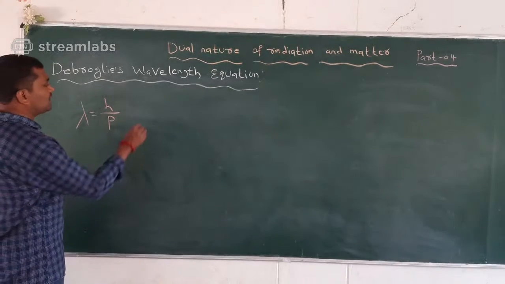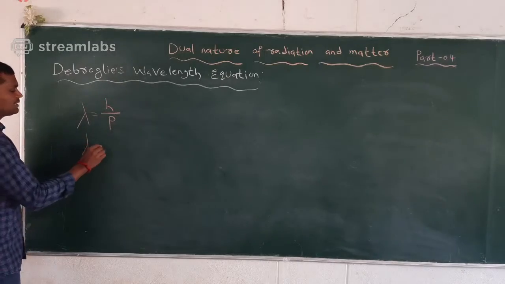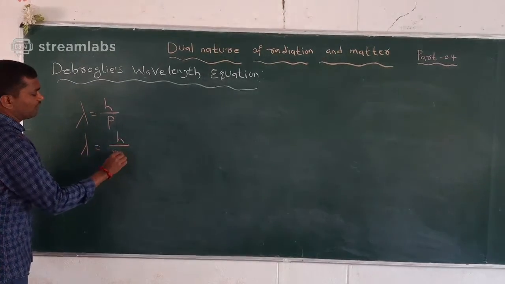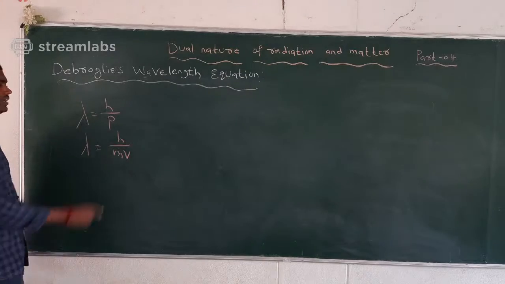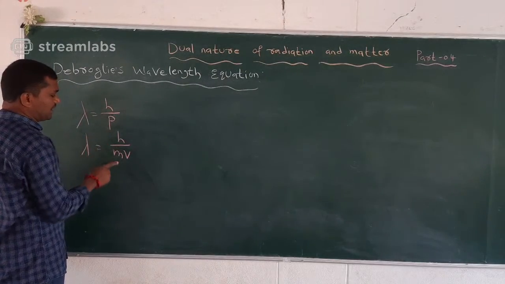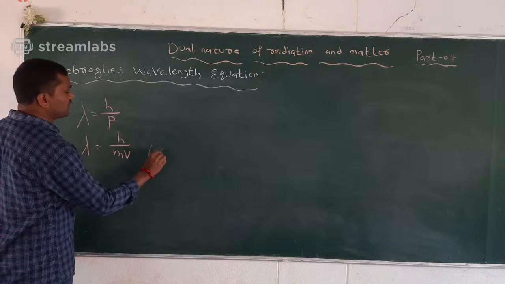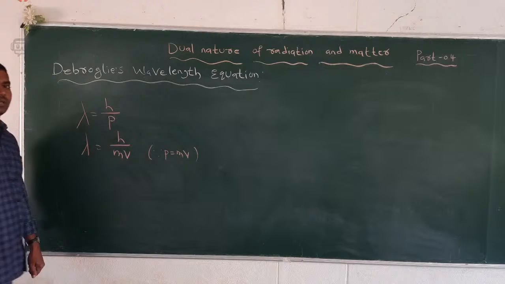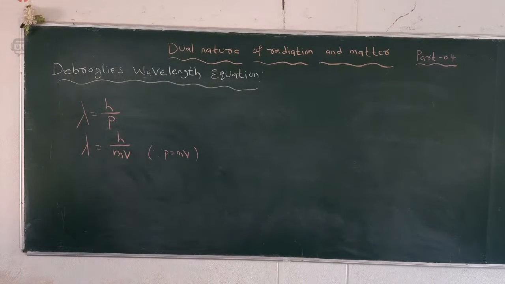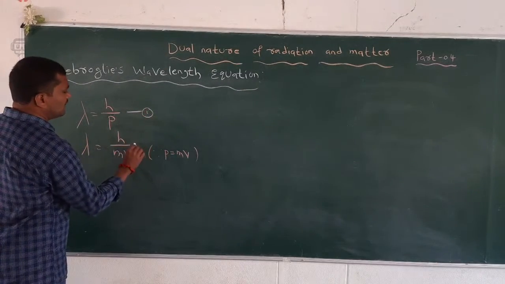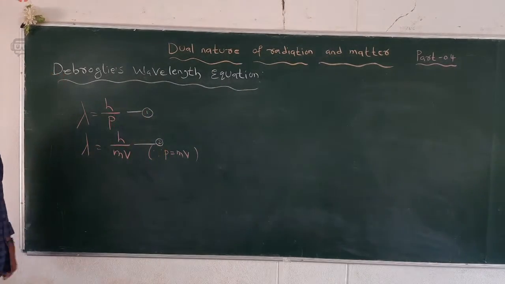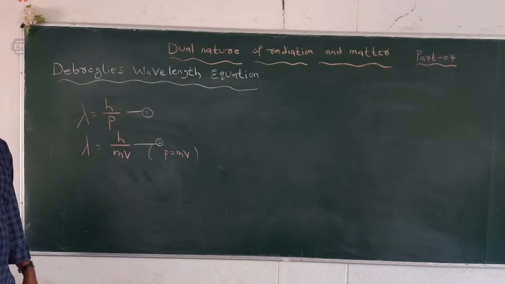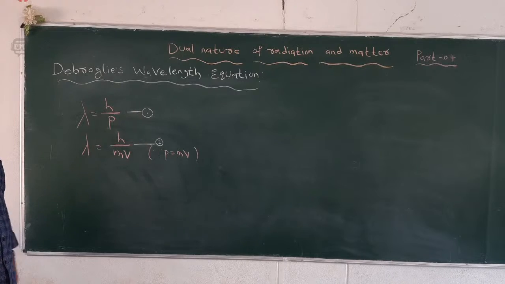But what I am saying here, I can write lambda is equal to h/mv. So what is the meaning of here? We can take, instead of p we can take mv. So in first year physics, momentum p is equal to formula mv. So I can substitute instead of p we can take the mv. So these two equations are called equation number 1 and equation number 2. So these two equations are called de Broglie wavelength equation. And next one, we can explore the terms in the de Broglie wavelength equation.